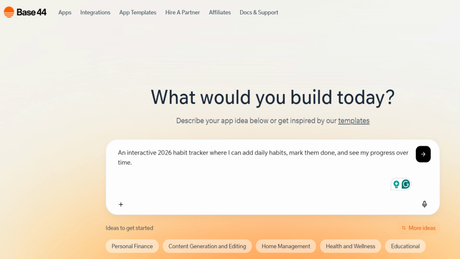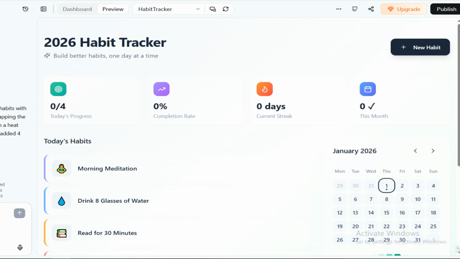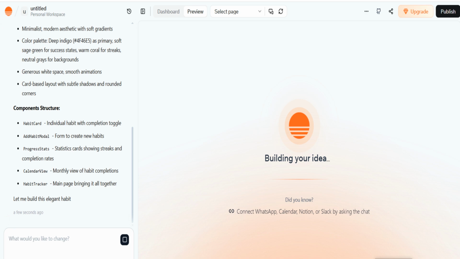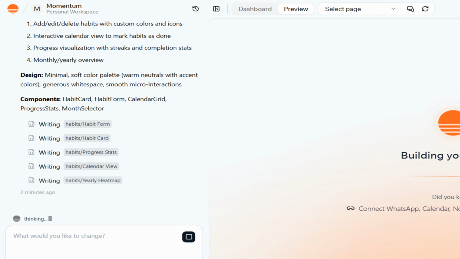Because this is vibe coding, we can always make changes after the first version is created. It only takes a few minutes to build the app, and it feels like a developer is building it for you in real time. You can even watch the process happening on the left-hand side.